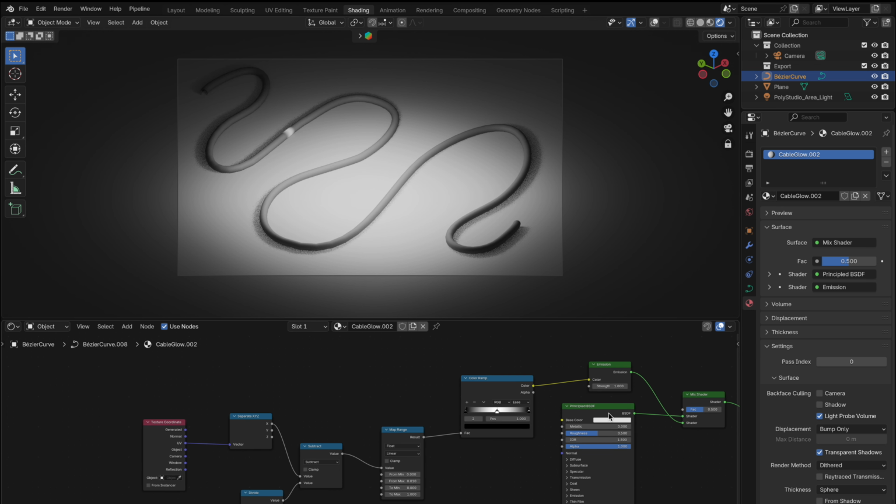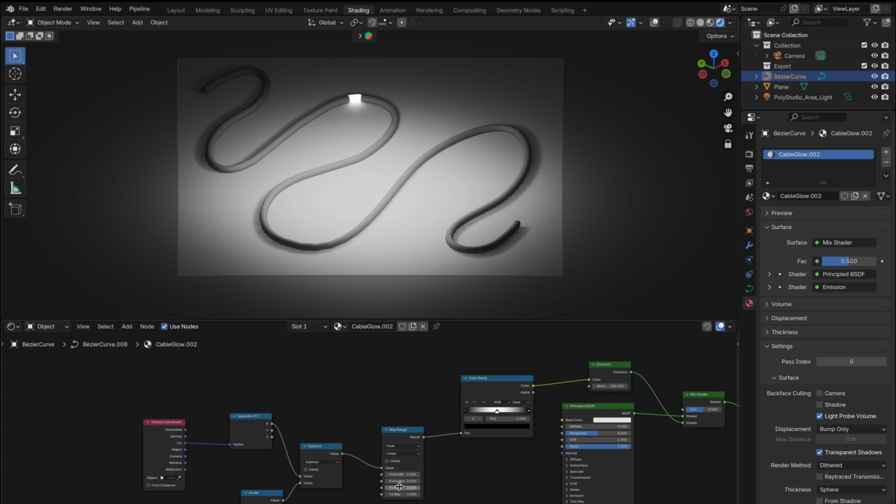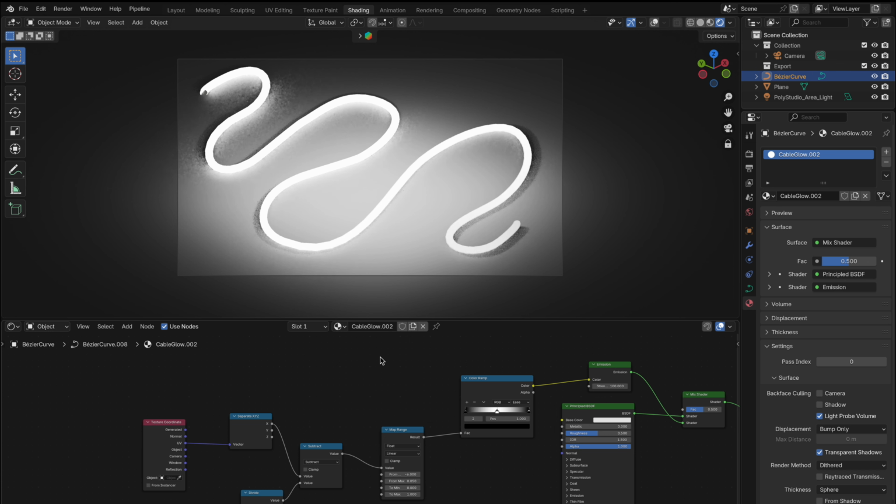A few more finishing touches. Let's turn up the strength on the emission shader to make that glow really pop. Now jump over to the map range node and start adjusting the from max value. This controls the length of the glowing effect. Play around with it until you find that sweet spot. If you want the cable to slowly fill up with light rather than pulse through, just increase or decrease the from min value. Now hit play again. And boom, you've got a cable that gradually fills with light like it's charging up.